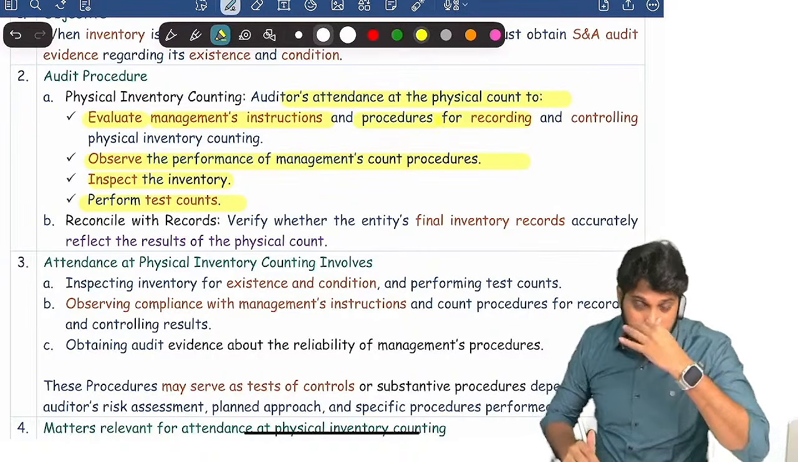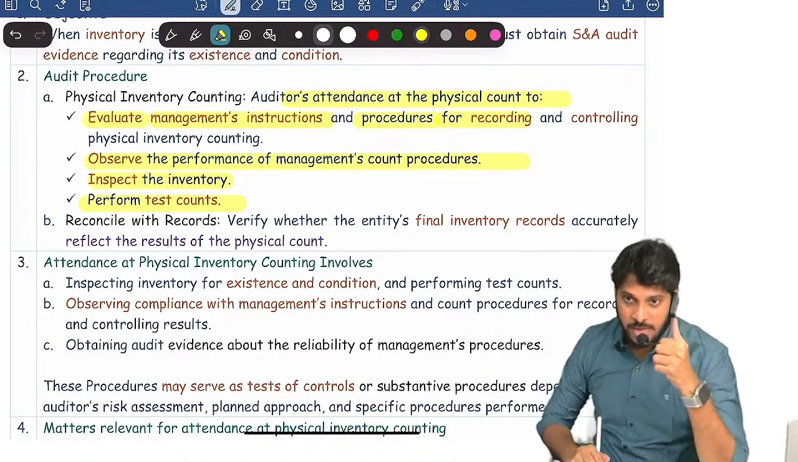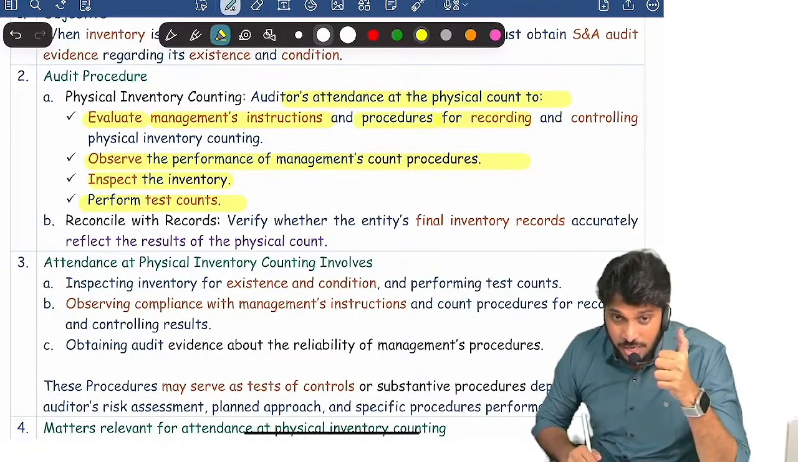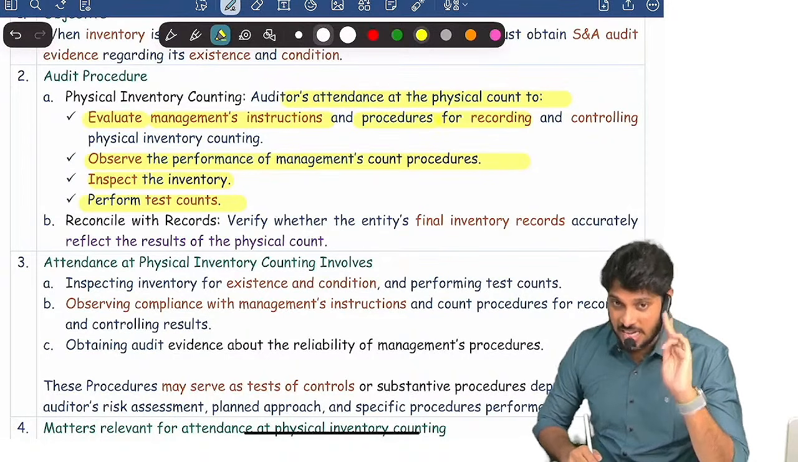That's it. So these are the procedures the auditor has to perform. One, evaluate management instructions on controlling and recording the inventory count. Two, observe how they are performing. Inspect the inventory.